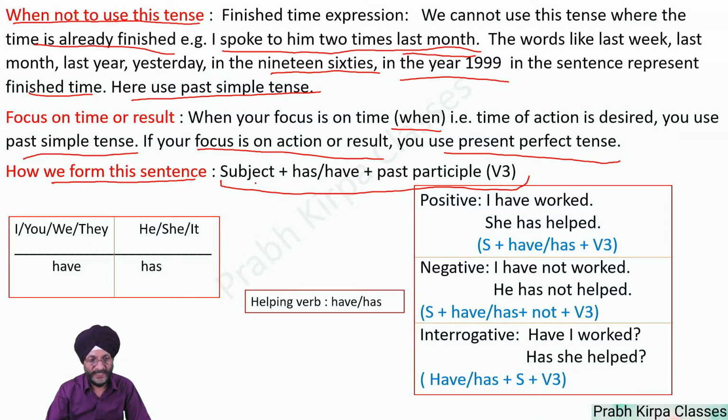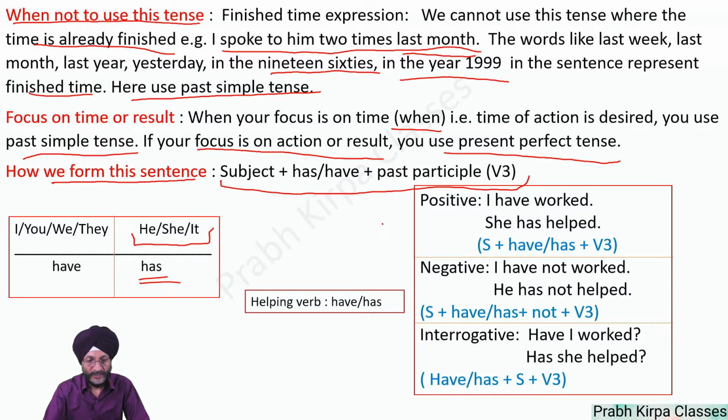First comes the subject, then we add has or have, which are the helping verbs, and then comes the third form of the verb, that is the past participle. In the case of the subject being I, you, we or they, we use have, and in the case of third person singular, we use the helping verb has.